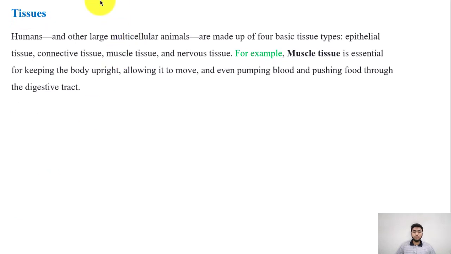Now we would be discussing further about the tissues. So I'd like to tell you that humans, like other animals, are large multicellular animals, and they are composed of mainly 4 basic tissue types: epithelial tissue, connective tissue, muscle tissue, and nervous tissue.